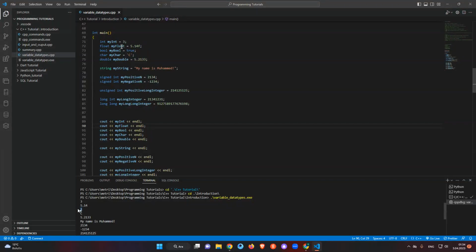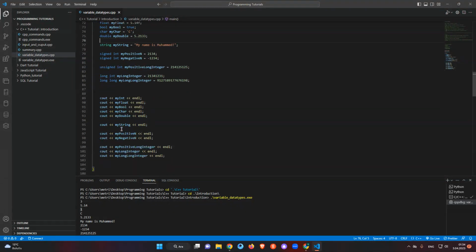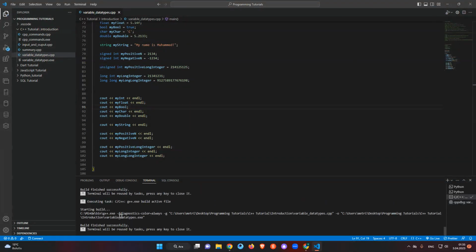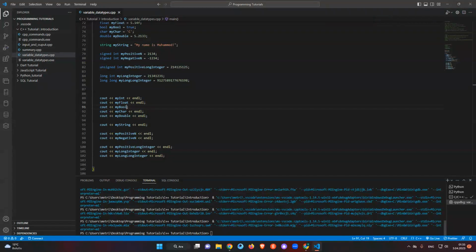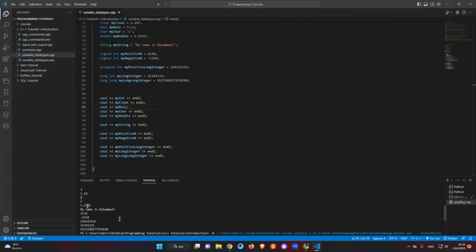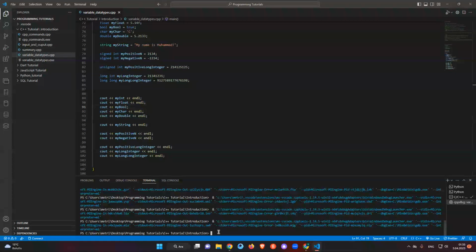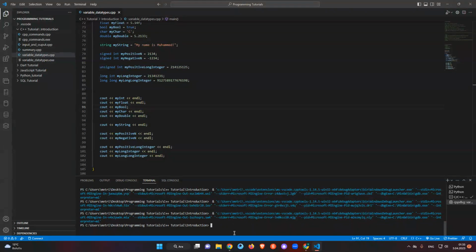I don't understand why it is 1, but it means true, I think, in this case. My bool is my bool in here, and nothing is wrong there. Maybe just delete this one and see what will happen. It is still 1.